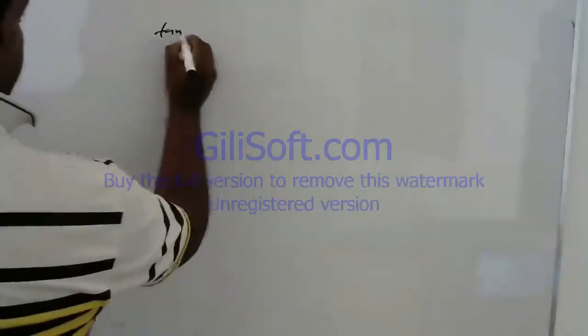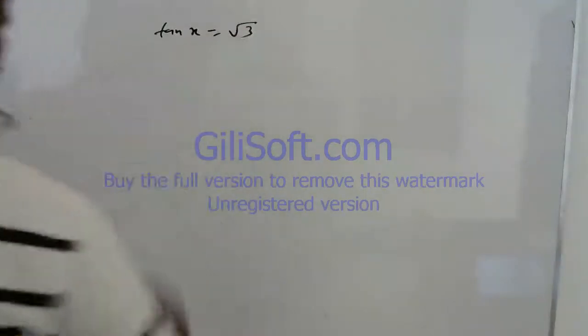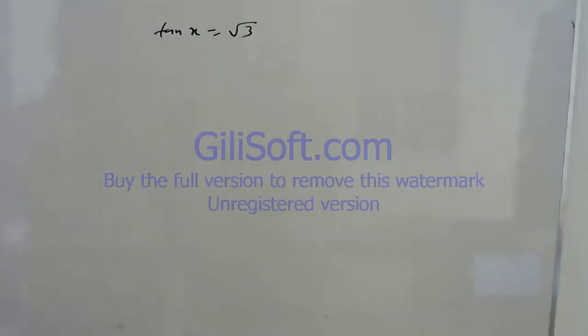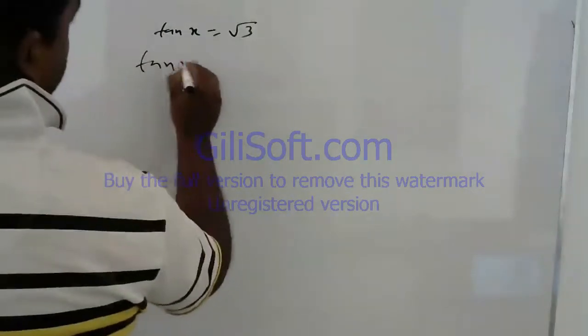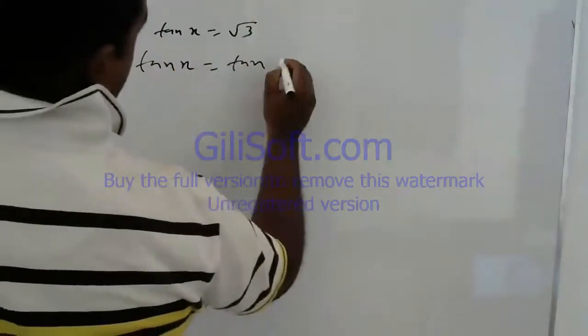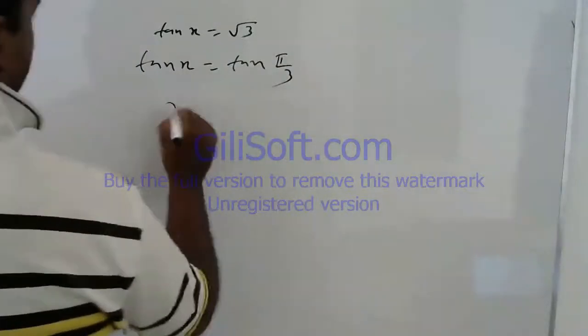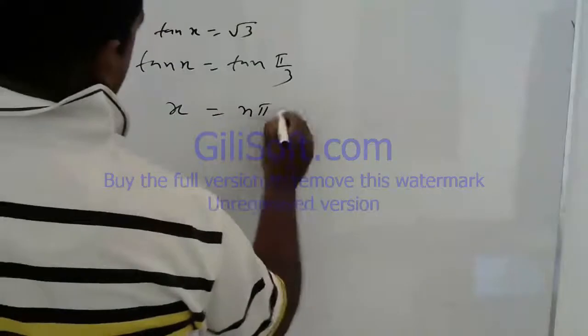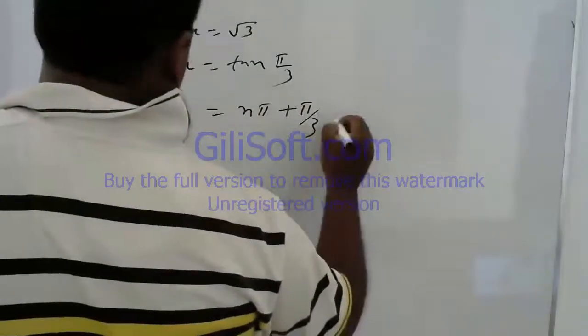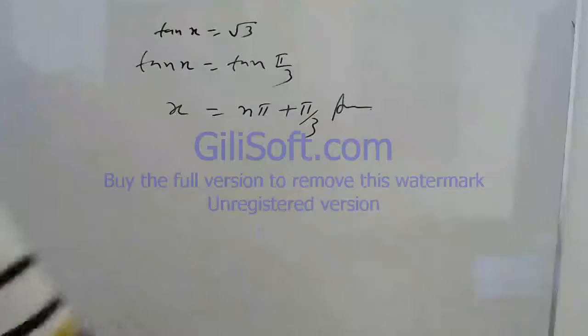Your first question is given tan x is equal to root 3. Now tan x is equal to root 3, so you can write tan x is equal to tan pi by 3. So your general solution is n pi plus pi by 3. This is your answer, n pi plus pi by 3.